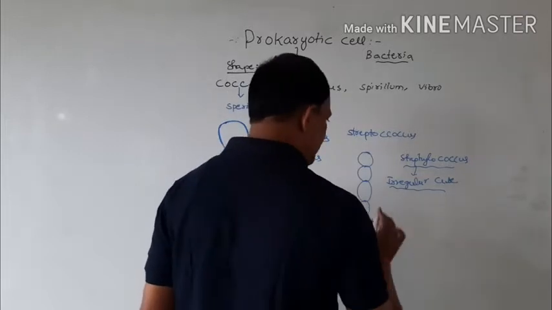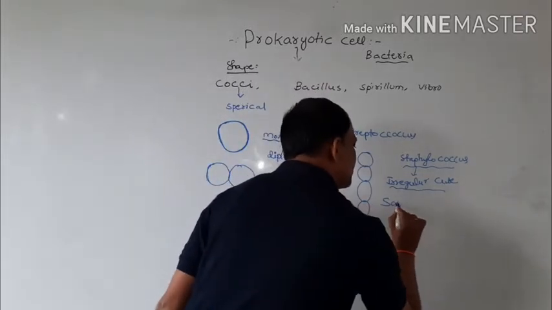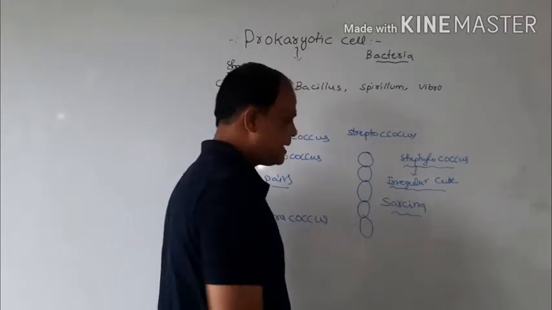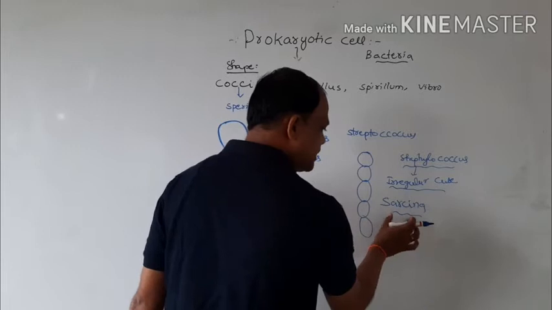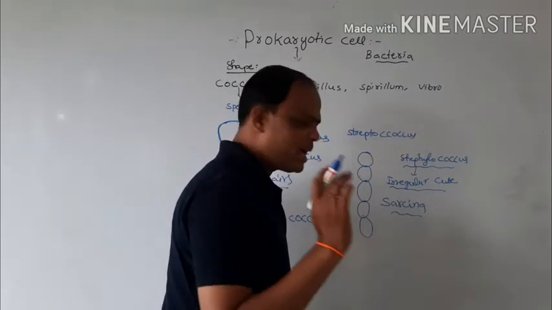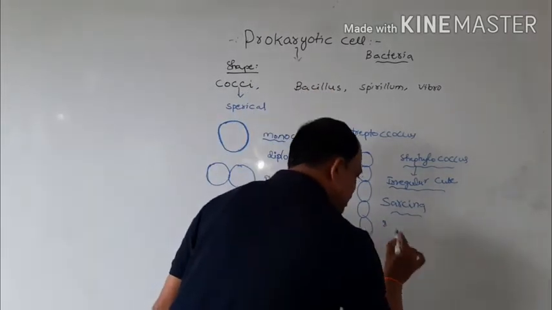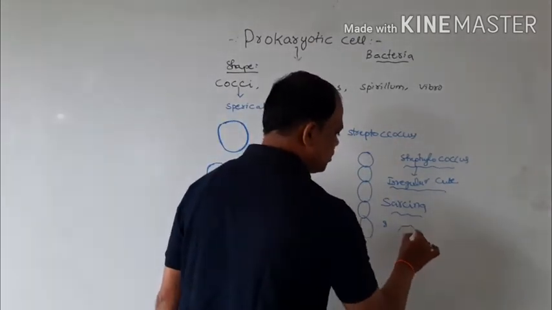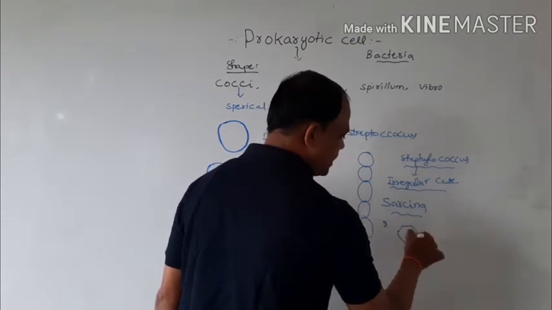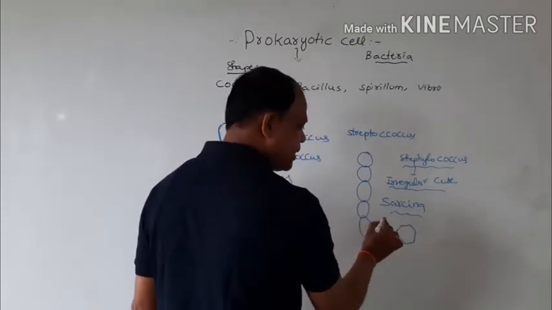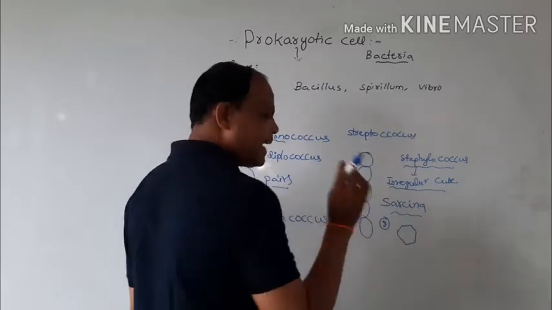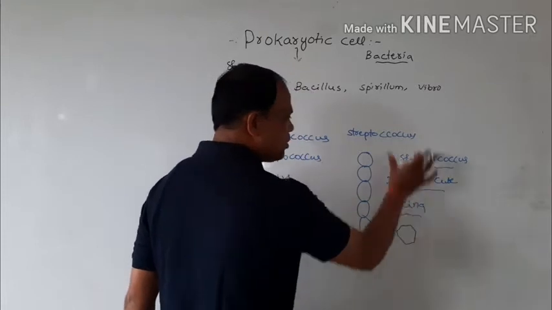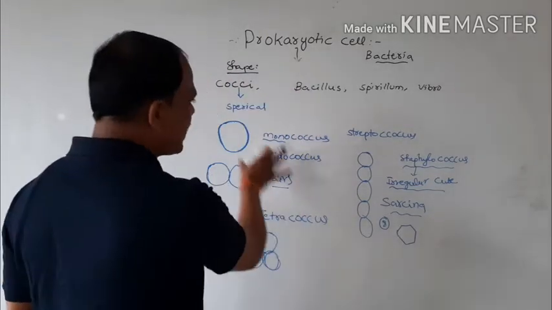The next one is Sarcina. Sarcina means spherical bacteria present in a number of 8, in a cube-like structure, like a benzene-like structure. This is the cocci bacteria.